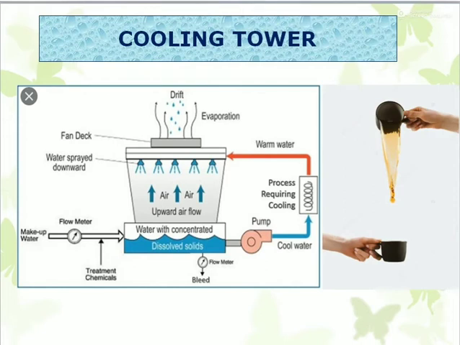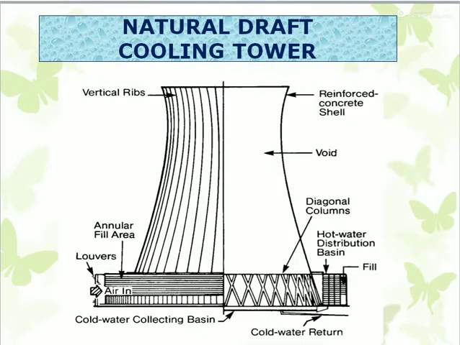Next, we're going to see the different types of cooling towers: natural draft cooling tower, induced draft cooling tower, forced draft cooling tower, and fanless cooling tower. The natural draft, induced draft and forced draft, all three are conventional types. In a natural draft cooling tower, there is no fan.